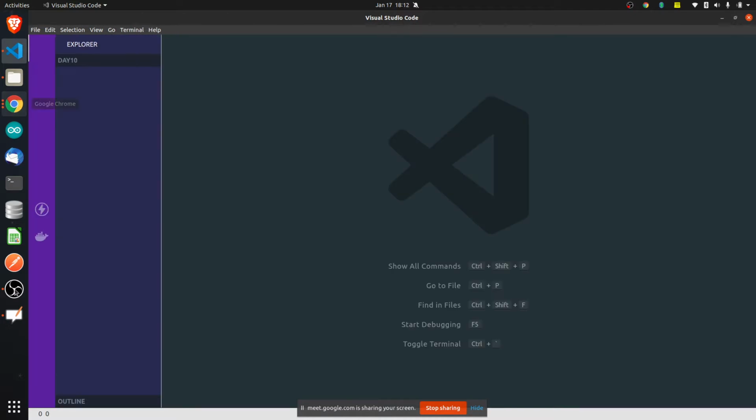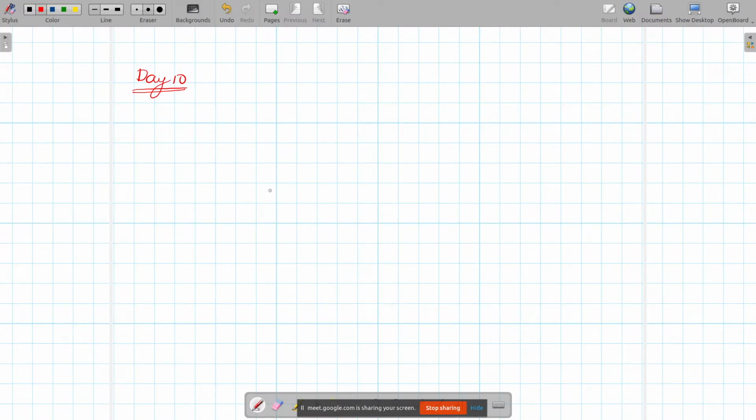I'll just tell you some journey of these data structures, what we are studying and why we are studying data structures. Then we'll start with questions. We are studying data structures, or you call it data types. We have already seen that there are primitive data types and non-primitive data types. Primitive data types cannot be divided further, and non-primitives can be divided into further categories, like arrays and all those kinds of stuff.